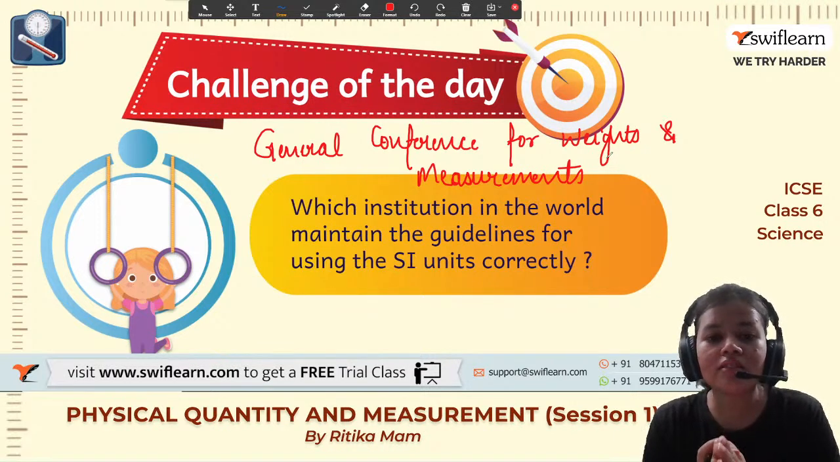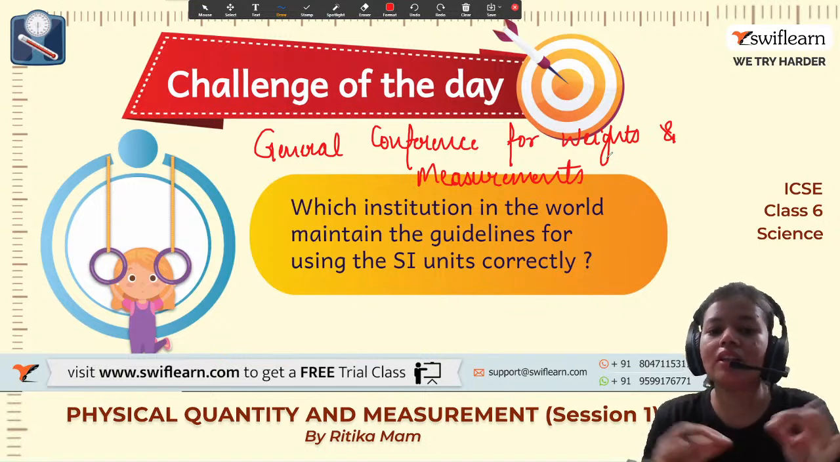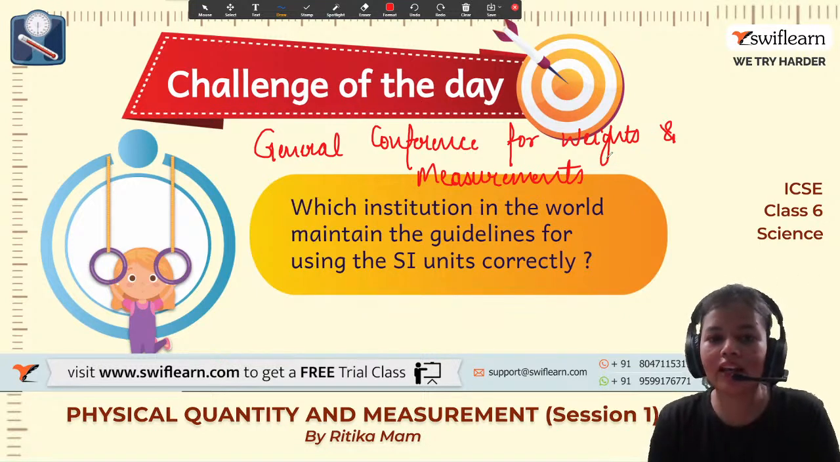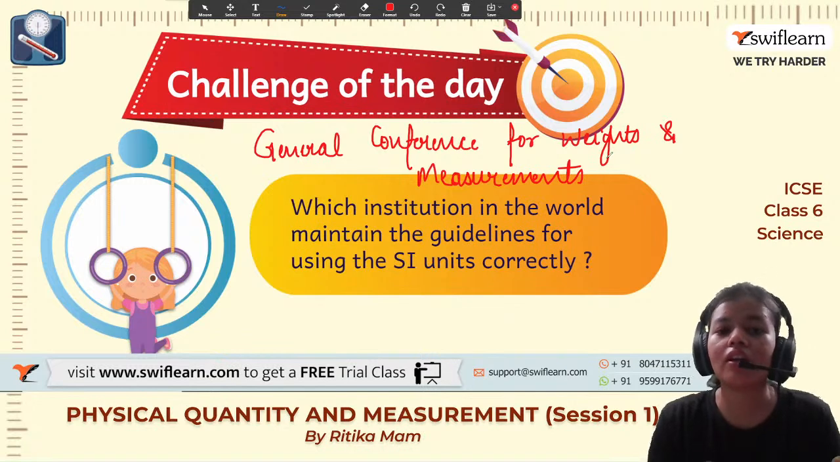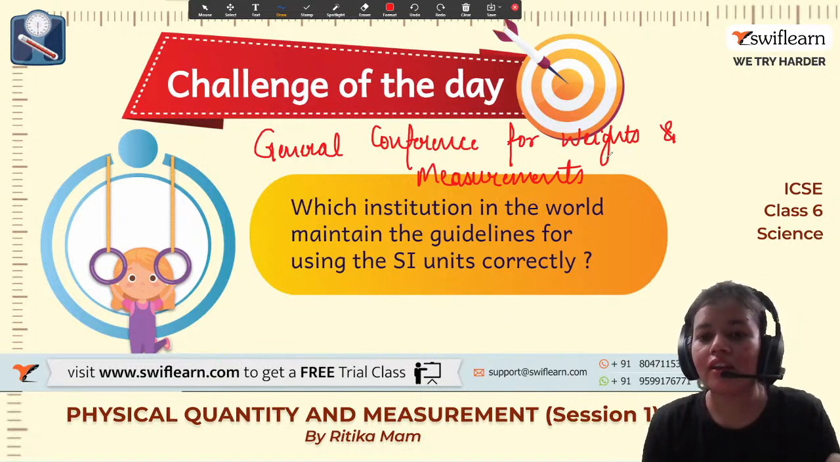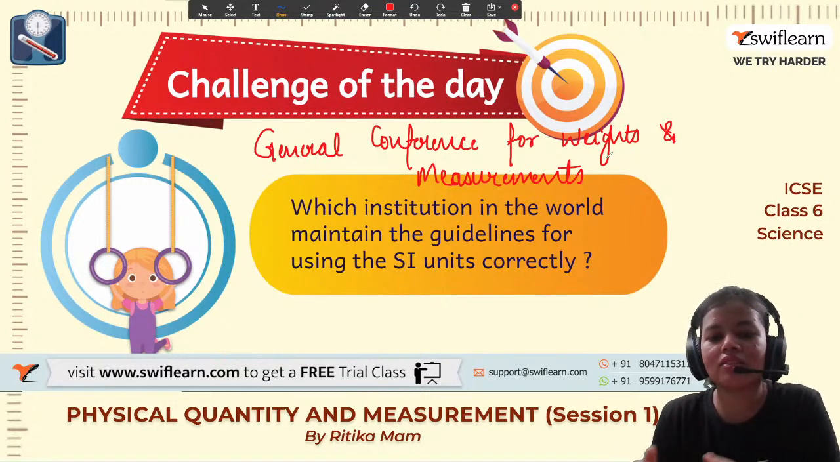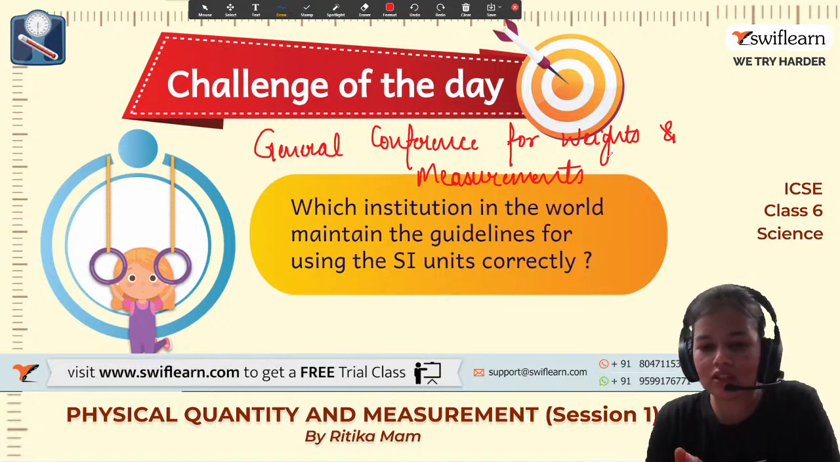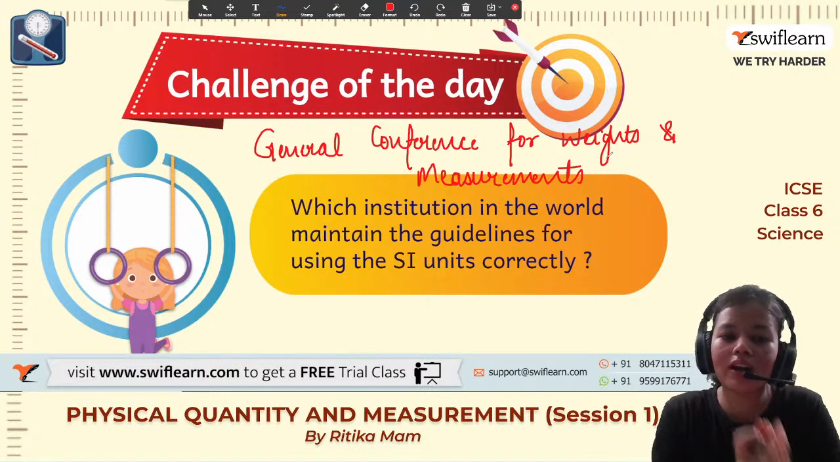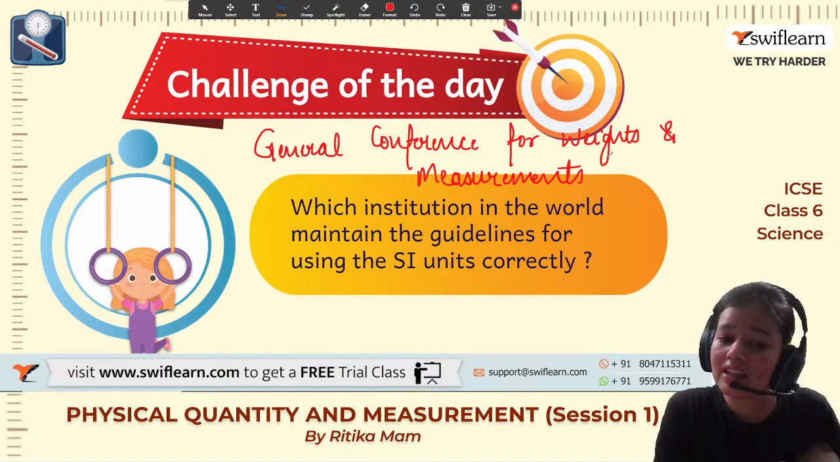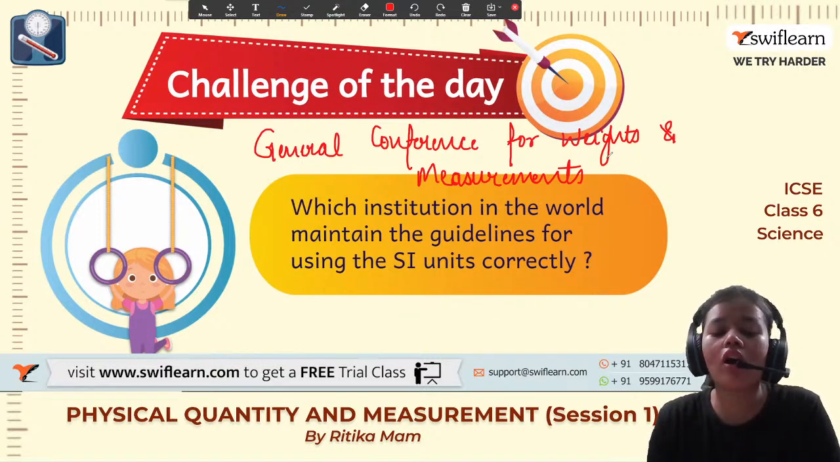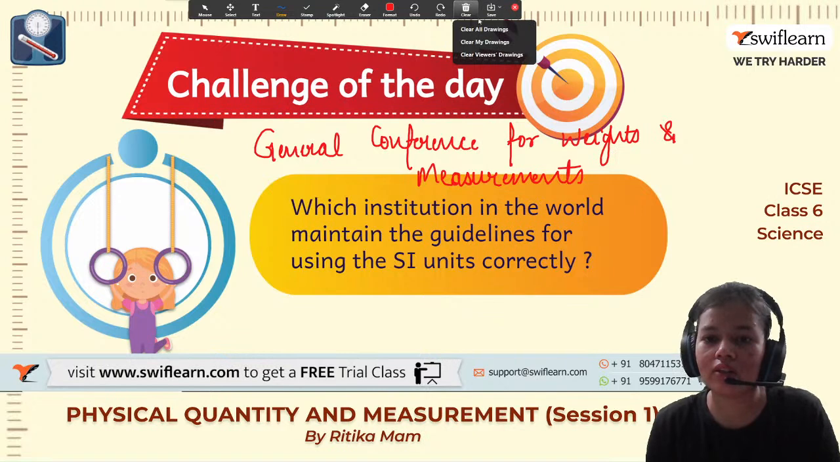Using correctly means the length of 1 meter in India will be the same length which is used as 1 meter in the rest of the world. There is no cheating, there is no fake thing which is going on. Okay, 1 liter, 1 deciliter, 1 kilometer, it will all be the same throughout the world.